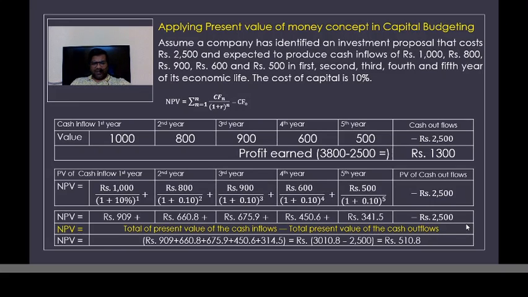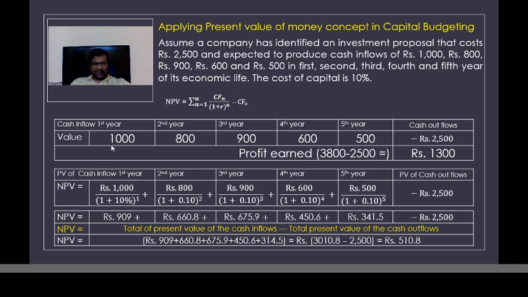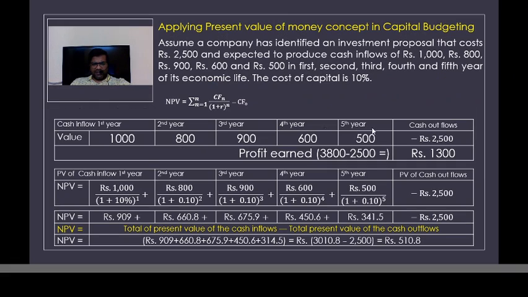So here is the calculation part, right? Now here there are two things. First, let us assume we are doing this calculation without taking into account the present value of money. What happens?